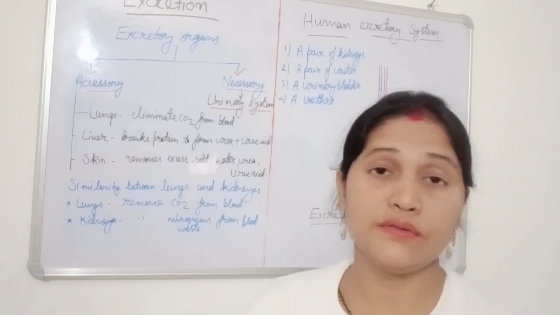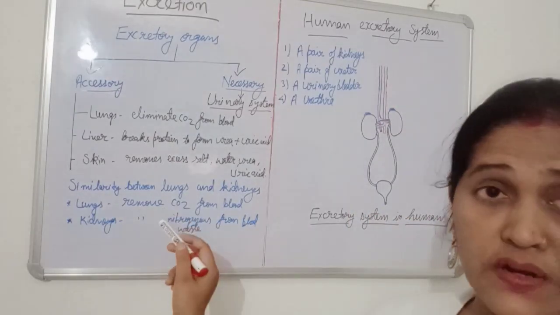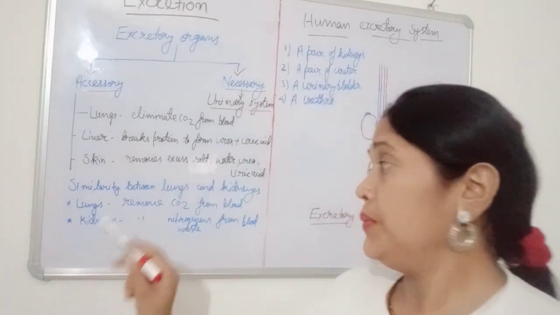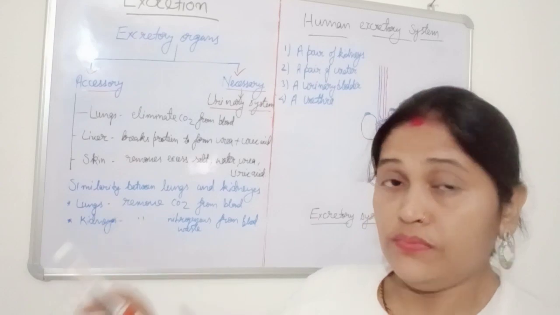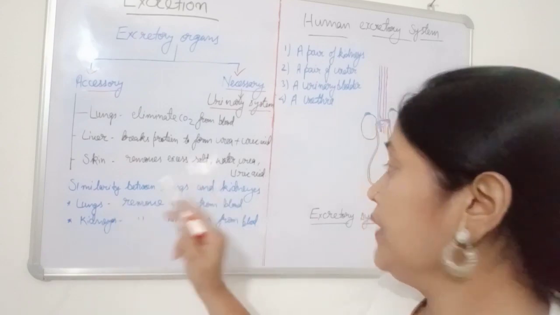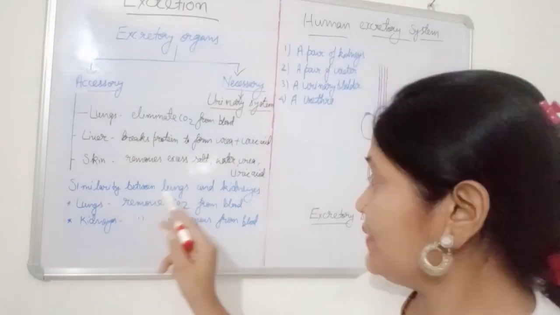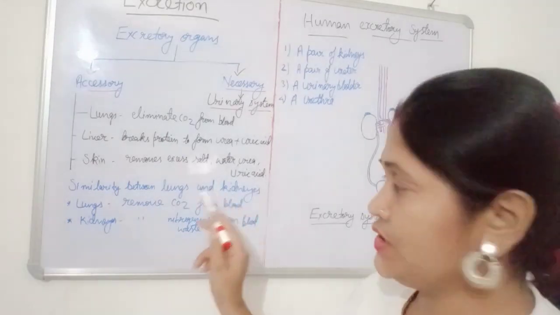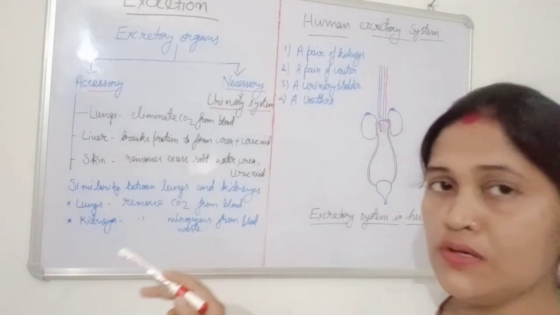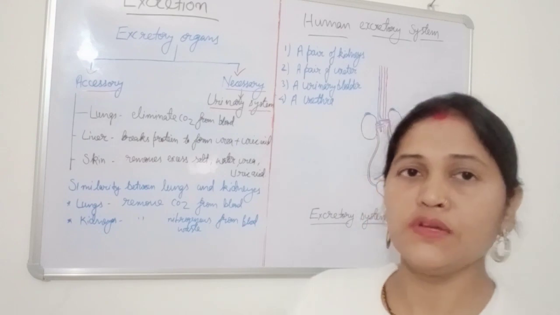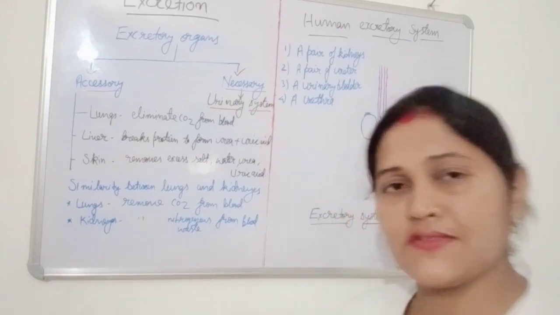This is one example of an interlinked question. Which two topics are involved? One is the respiratory system and the other belongs to the excretory system. So this question is merged between the respiratory as well as the excretory system.